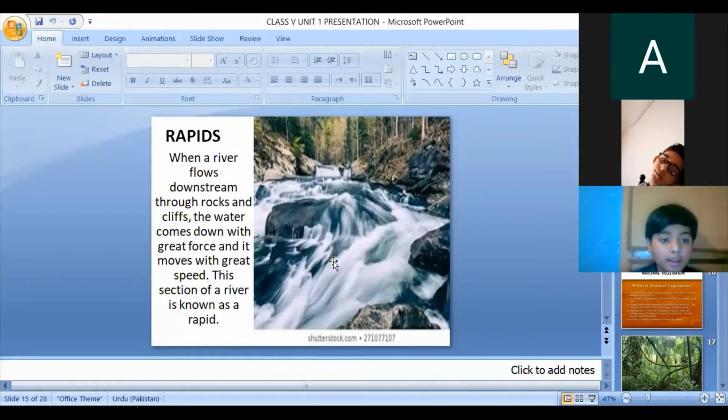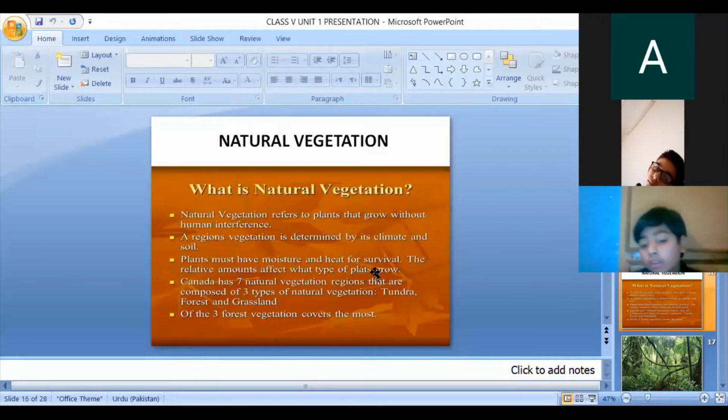It is extremely dangerous to swim or sail a boat in this water. When someone wants to do boating on these rapids, it's very dangerous for their life, but only expert people can do boating or sailing on this type of area. Okay. Next is natural vegetation.